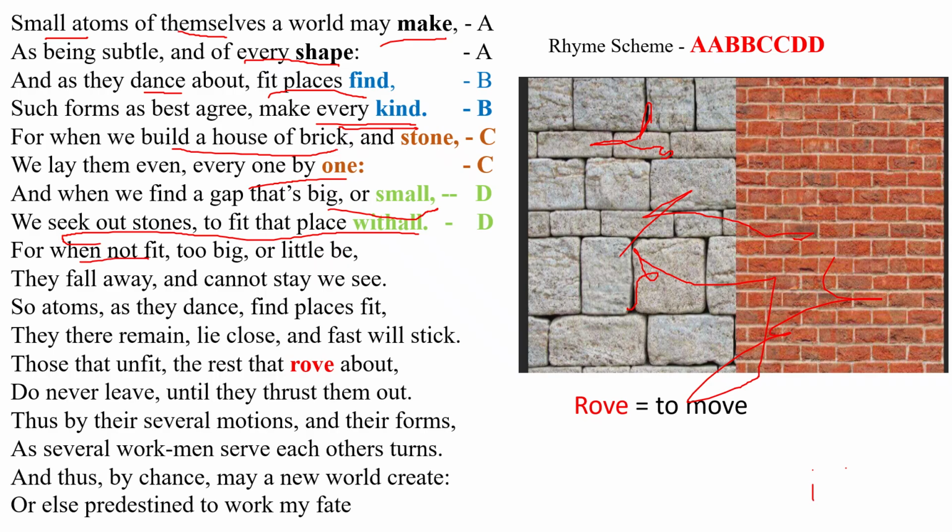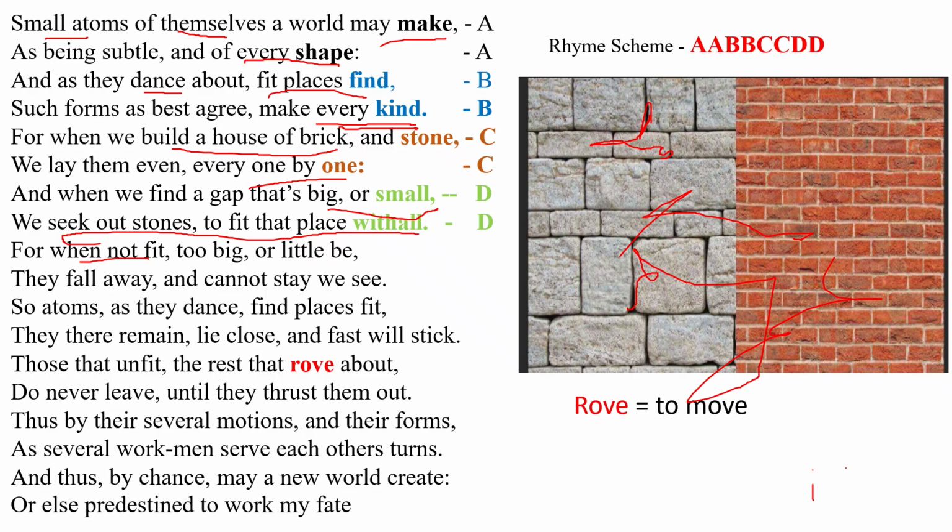Sometimes if a stone doesn't fit properly, what happens naturally when we are building a wall or house with stones or bricks, and we are putting stone on a stone one by one and brick one by one, and if there are some big gaps and small gaps, and we select some small stones and small bricks and insert them into the gaps to make it strong and fit for the wall.